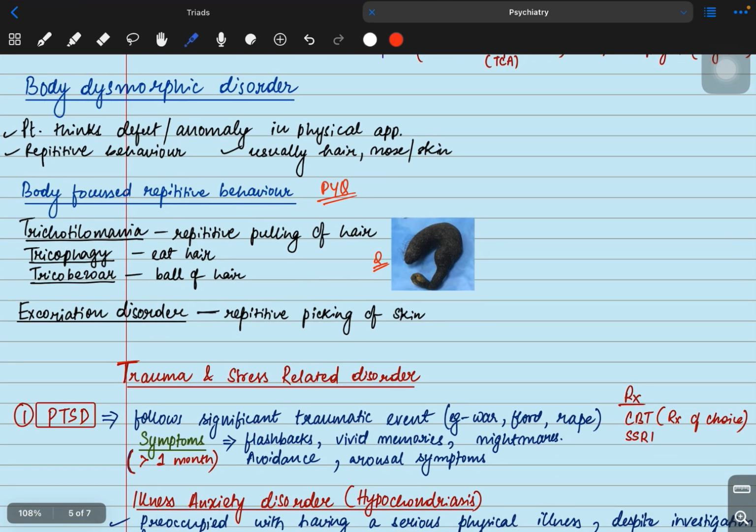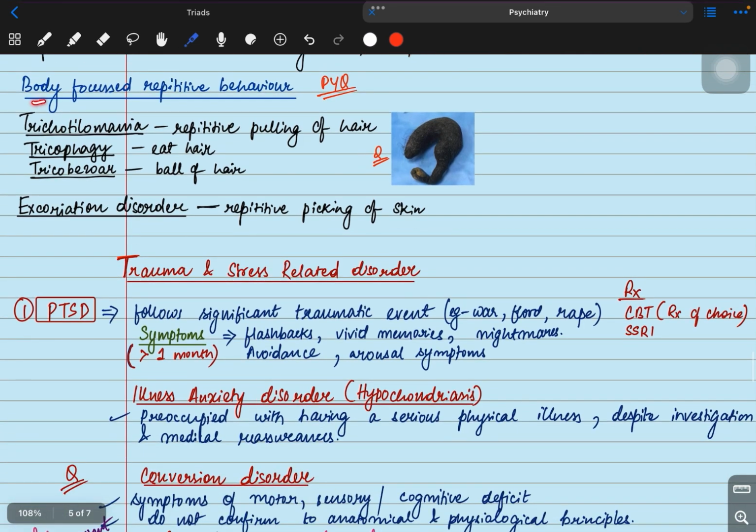Now coming to body dysmorphic disorder. In body dysmorphic disorder, the patient thinks the patient has a defect or anomaly in the physical appearance. So the patient keeps on looking at the mirror. The patient has a repetitive behavior. The patient keeps on looking at the mirror, and usually the patient thinks that there is an anomaly in the hair, nose, or skin. Body focused repetitive behavior.